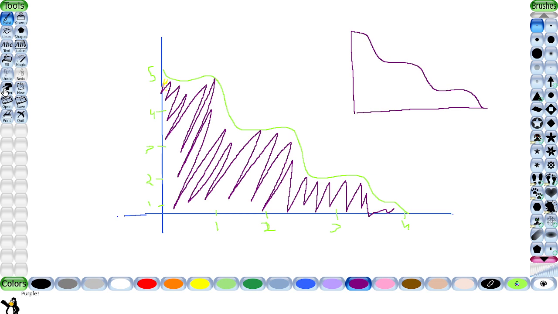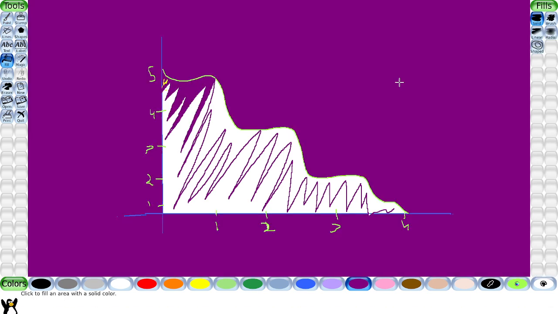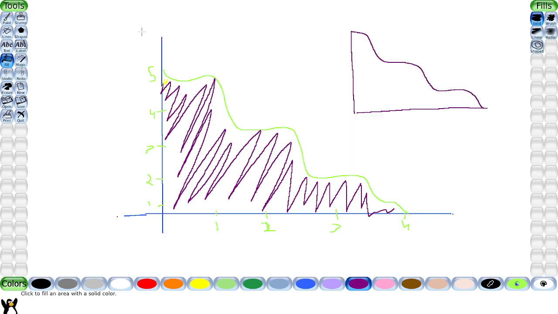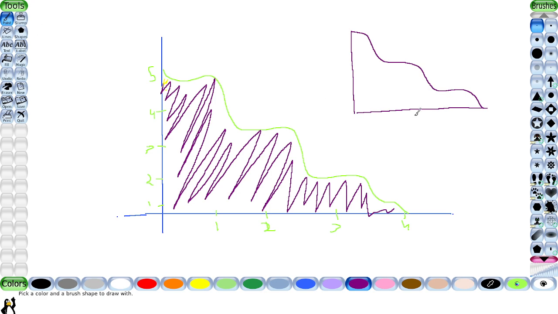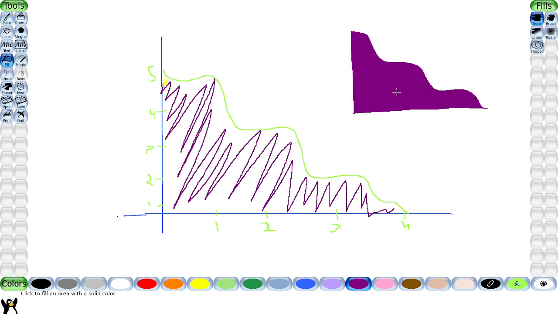So, I think I can get the bucket. Oh, okay, nope, we're not doing that. You know why? Because this is messed up. Oopsies. Yeah, so this is what the shape looks like. This is what our area under the graph kind of looks like.